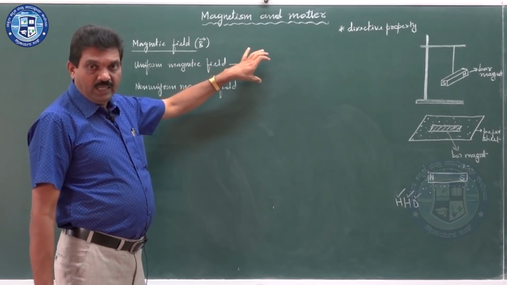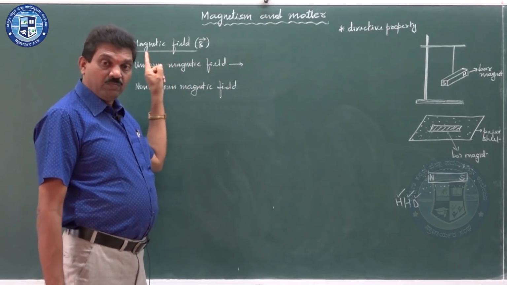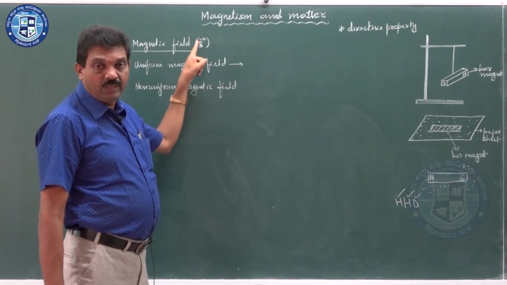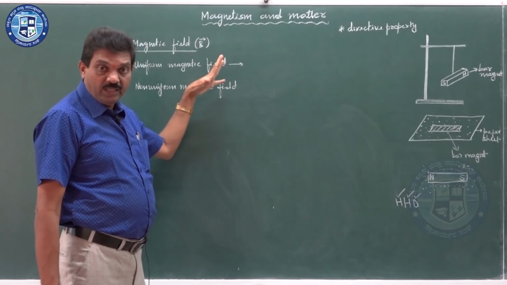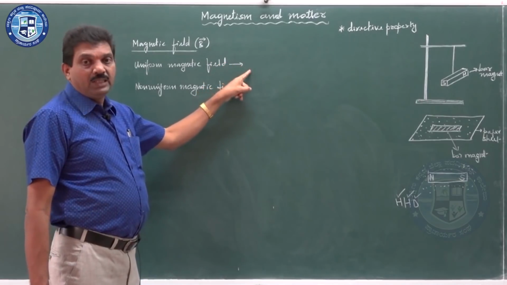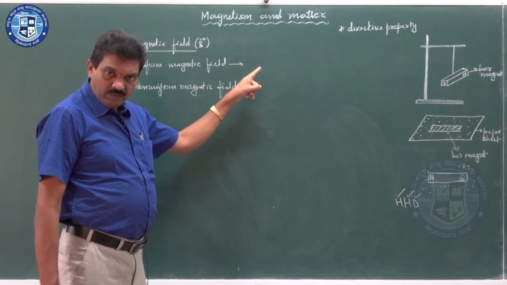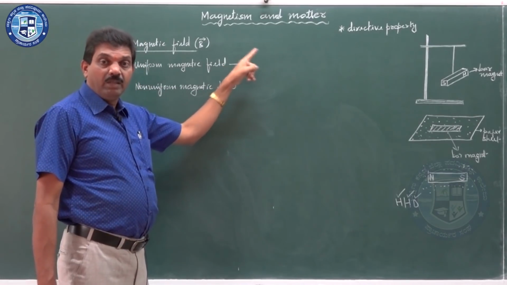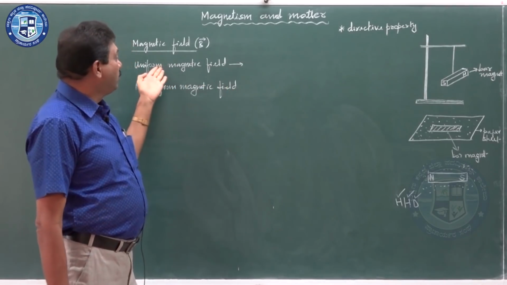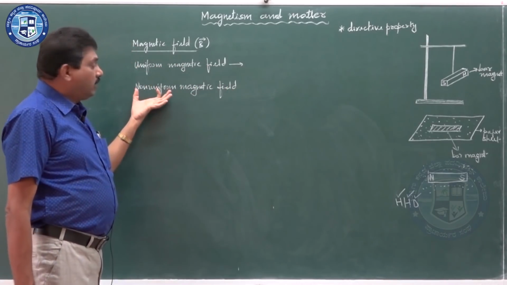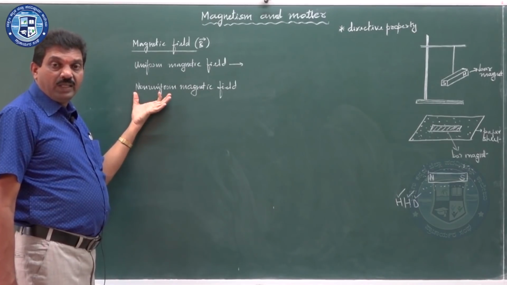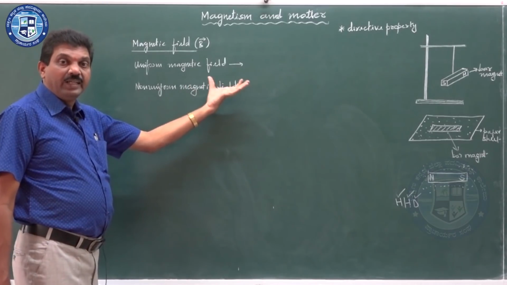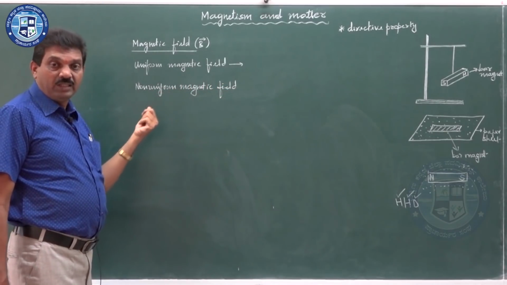Since it is a vector, it has both magnitude and direction, so both must be considered. If both remain the same at every point, it is called a uniform magnetic field. If the magnitude and direction are different at different points, it is called a non-uniform magnetic field.